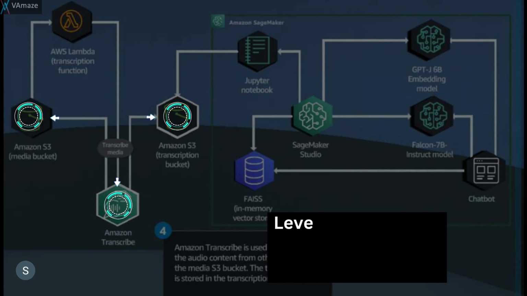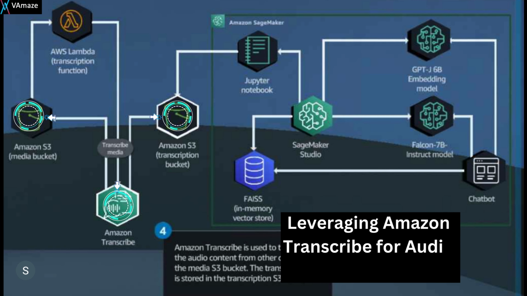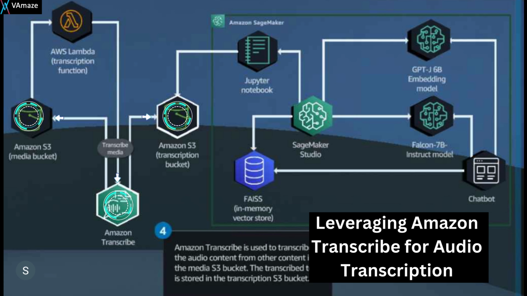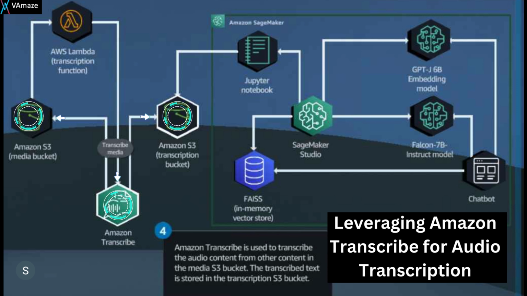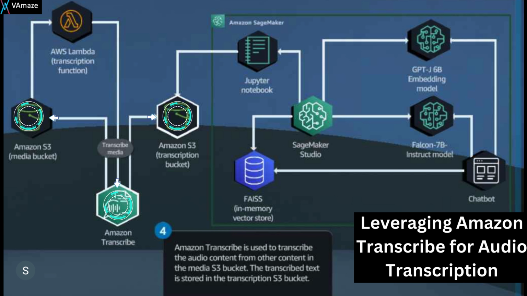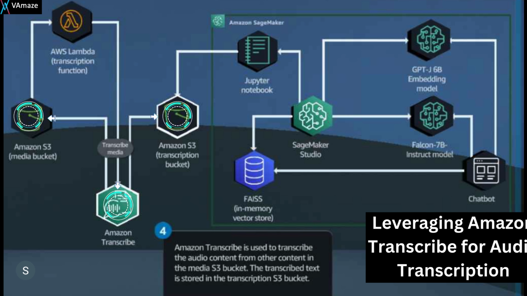So here we are focusing on Amazon Transcribe for audio transcription. Amazon Transcribe is the service used to transcribe audio content. The media is stored in the S3 bucket, the storage location of the audio file. The transcription S3 bucket is the storage location for the transcribed output.